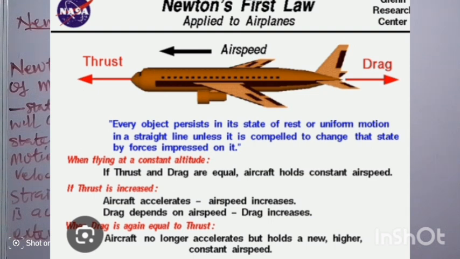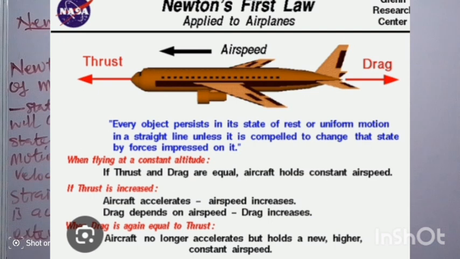So if the thrust is increased, definitely the aircraft accelerates, because the speed of the aircraft depends on the airspeed. So when the aircraft accelerates, then the airspeed also increases. And as we said the other time, the drag depends on the airspeed. So once the airspeed increases, then the drag also will increase. So when this occurs, the drag is equal to the thrust.